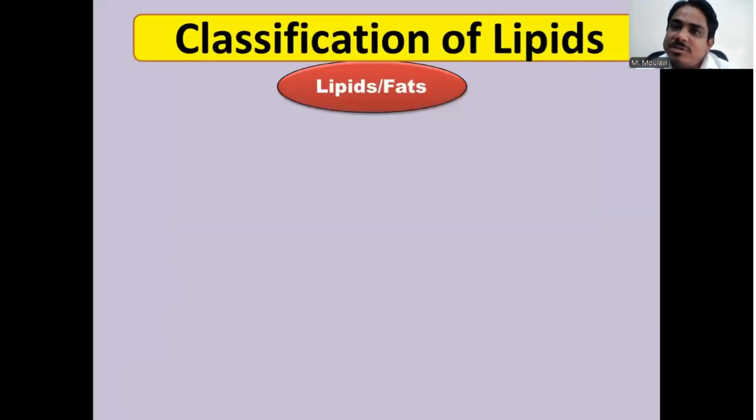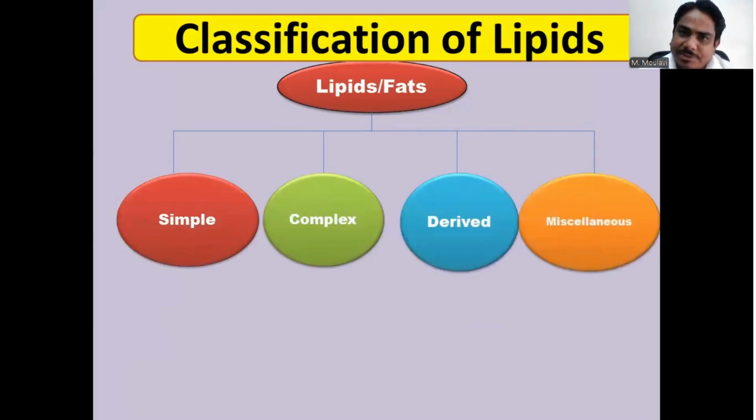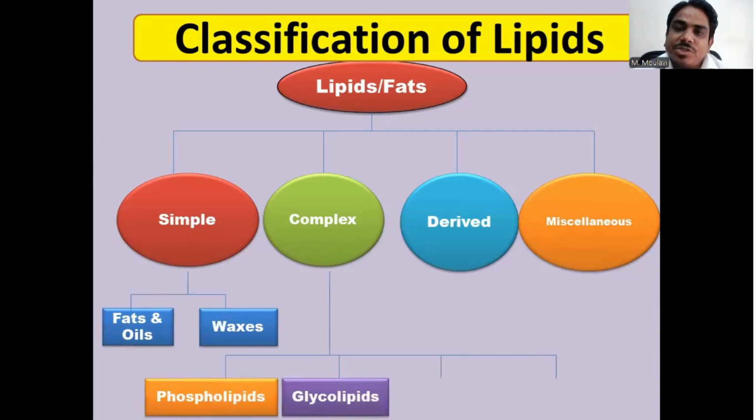Let us revise first the classification of the lipids, so here we can know where the complex lipid stands. Lipids and fats are classified in four categories: simple lipids, complex lipids, derived lipids, and miscellaneous lipids. Here we had seen the two types of simple lipids, the fats, oil, and the waxes. And now in this lecture, we are going to look at the four types of complex lipids. These four types are the phospholipids, glycolipids, lipoprotein, and the other complex lipids.